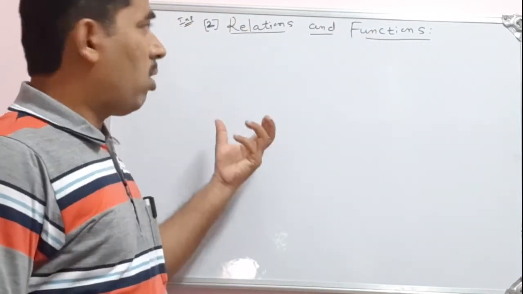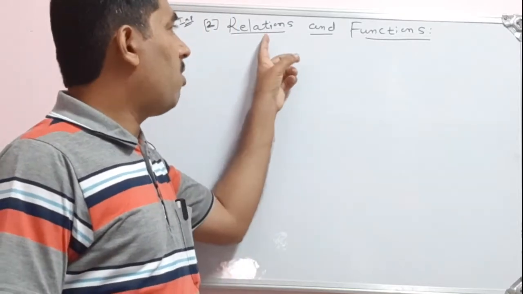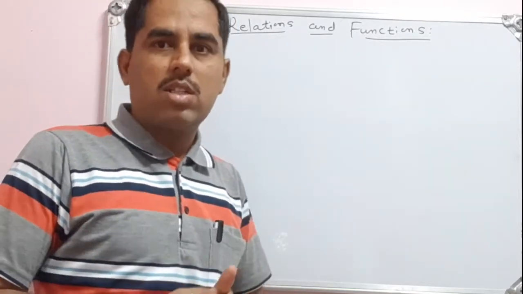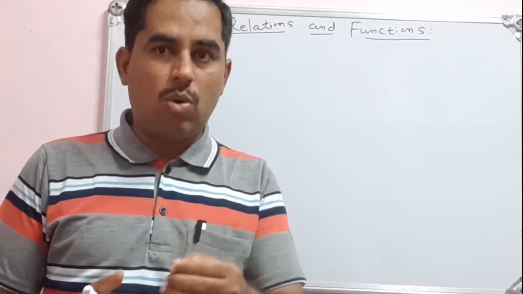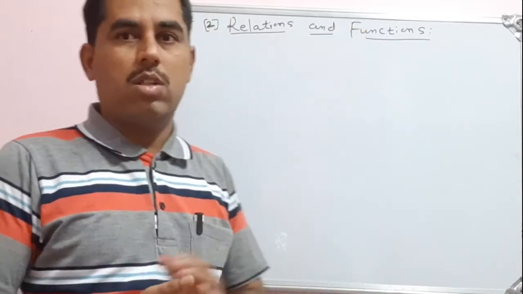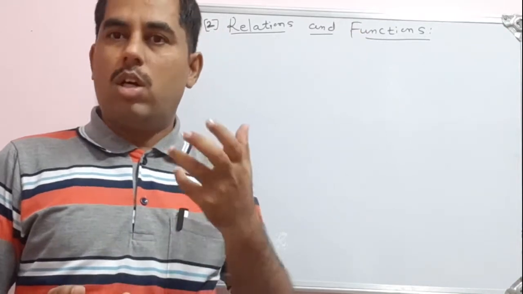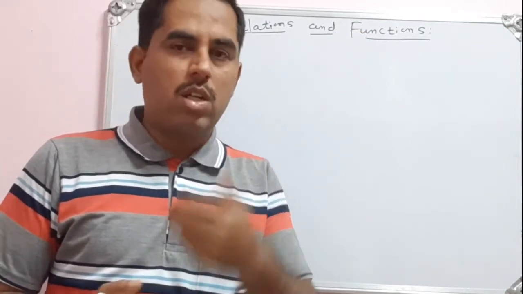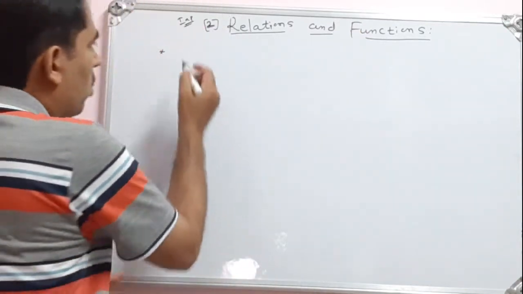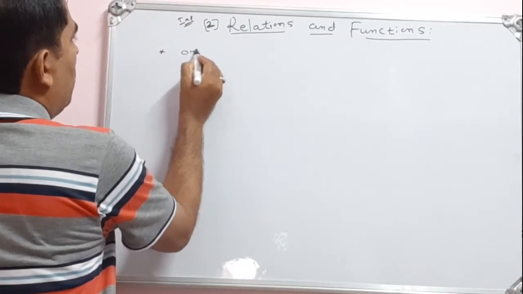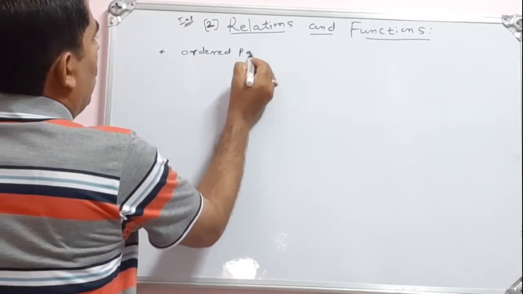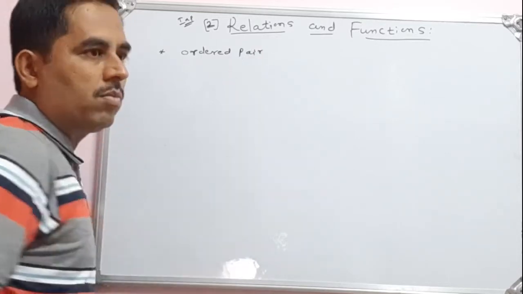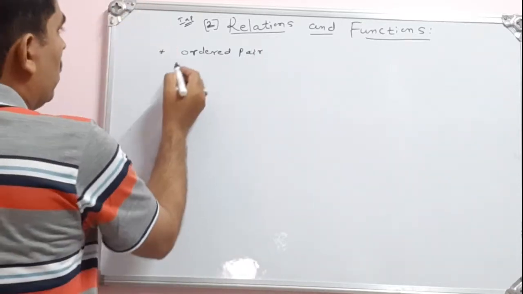Before knowing the meaning of relations and functions, let us discuss some basic concepts which we must know in order to go for these two definitions. Before going to relations and functions, let us know the meaning of this word: ordered pair.